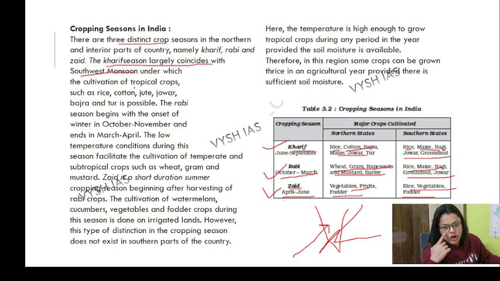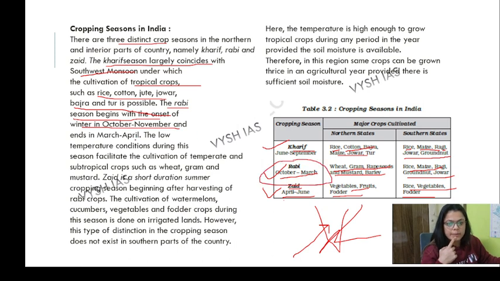Tropical crops, we are going to study in the second part of this chapter. Food grains. The Rabi season begins on the onset of winter in October, the winter one. The low temperature conditions, you can read it.